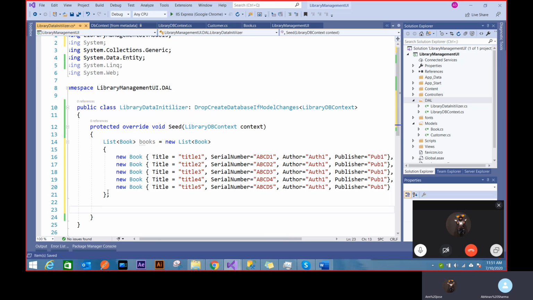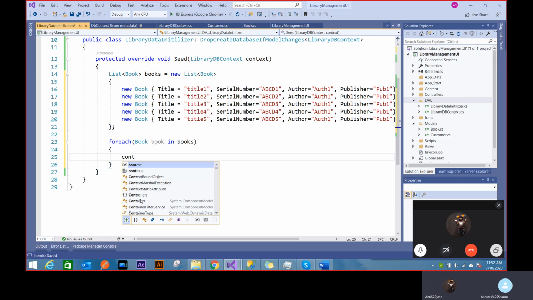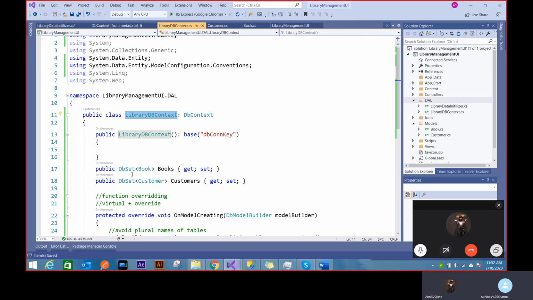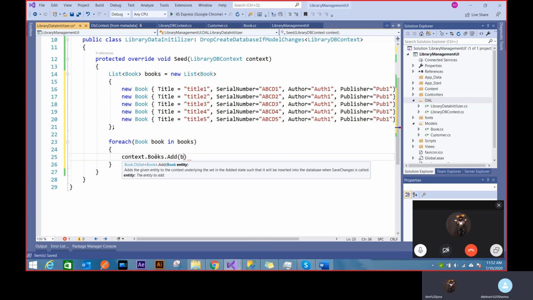Now I want to add these books inside my database, right? And you can see that it's very simple to do it now. What I'll do is I'll use a for each. I'll go through these books one by one, and I will use this context dot. You can see this context has that DB set, right? I'll add those books into this DB set. So that's how this DB set is going to work now. It's like a collection of list, right? It's not a list, it's a DbSet. So I can't really convert it from list to DbSet, but I have this functionality of adding it. So context dot books dot add, and I'll add all these books one by one.